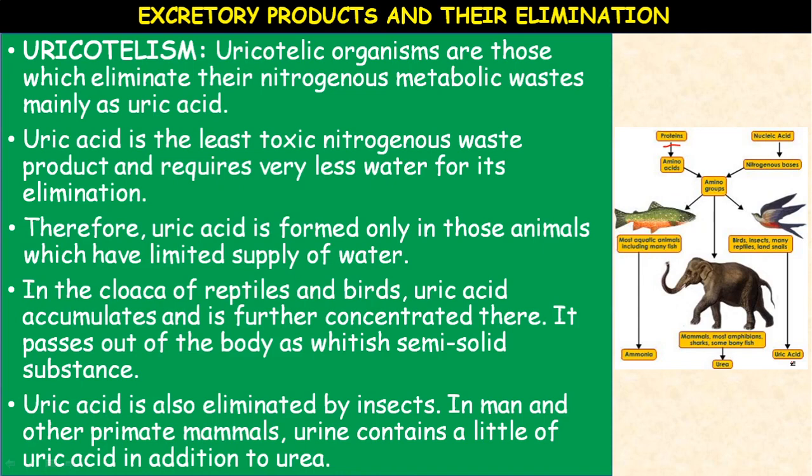Example for Ammonotelism: fishes, tadpole larvae. The example for Ureotelism: adult amphibians, mammals. Whereas the examples for Uricotelism: insects, birds and reptiles. Okay.